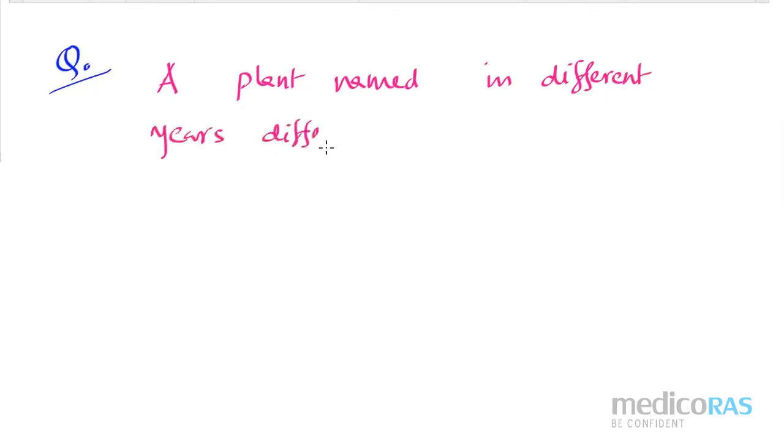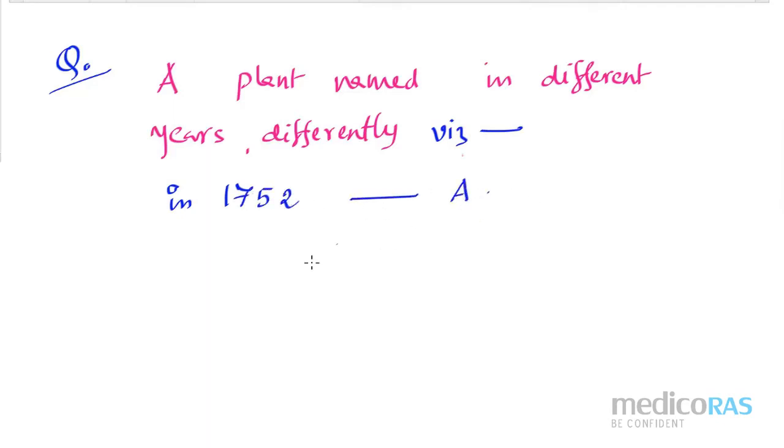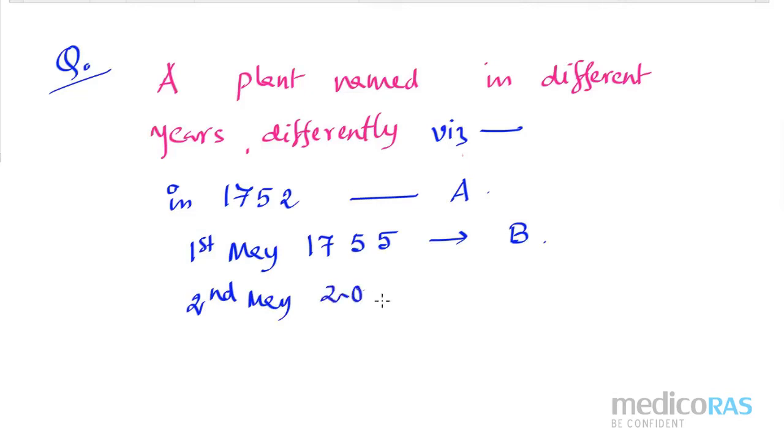In 1752, the plant name is A. In 1st May 1755, the plant name was B, and in 2nd May 2000, the plant name is C.